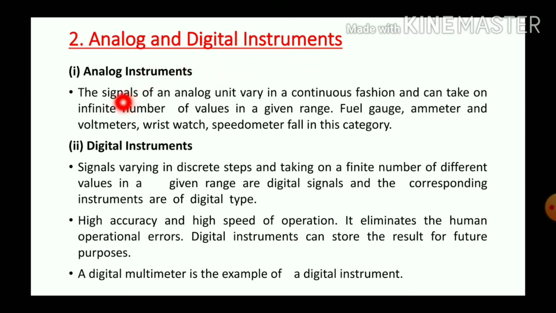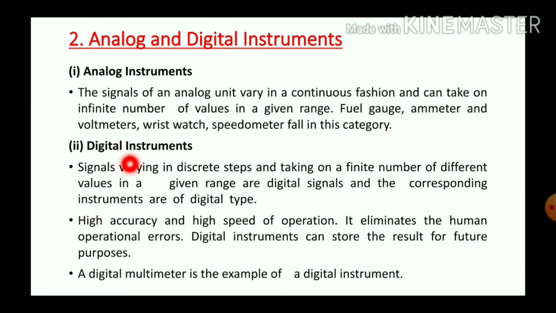The second category of instruments is analog and digital instruments. Analog instruments means the signal of an analog unit varies in a continuous fashion and can take on an infinite number of values in a given range. We know that in analog instruments we get a continuous variation of input data. Examples are fuel gauge, analog ammeter and analog voltmeter.